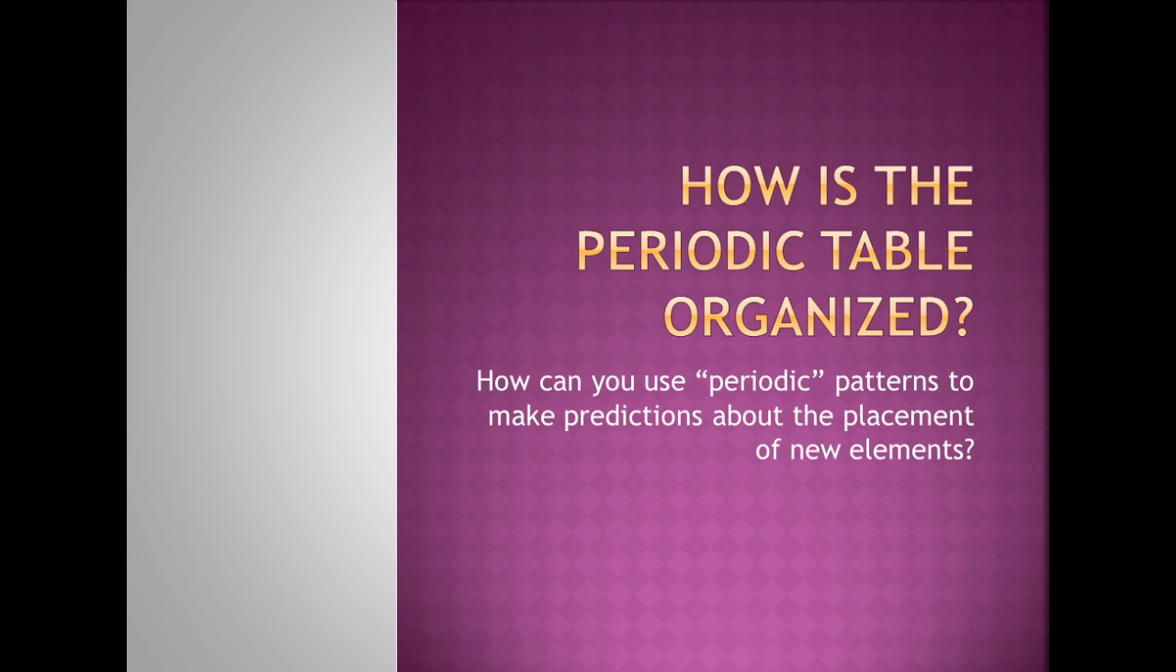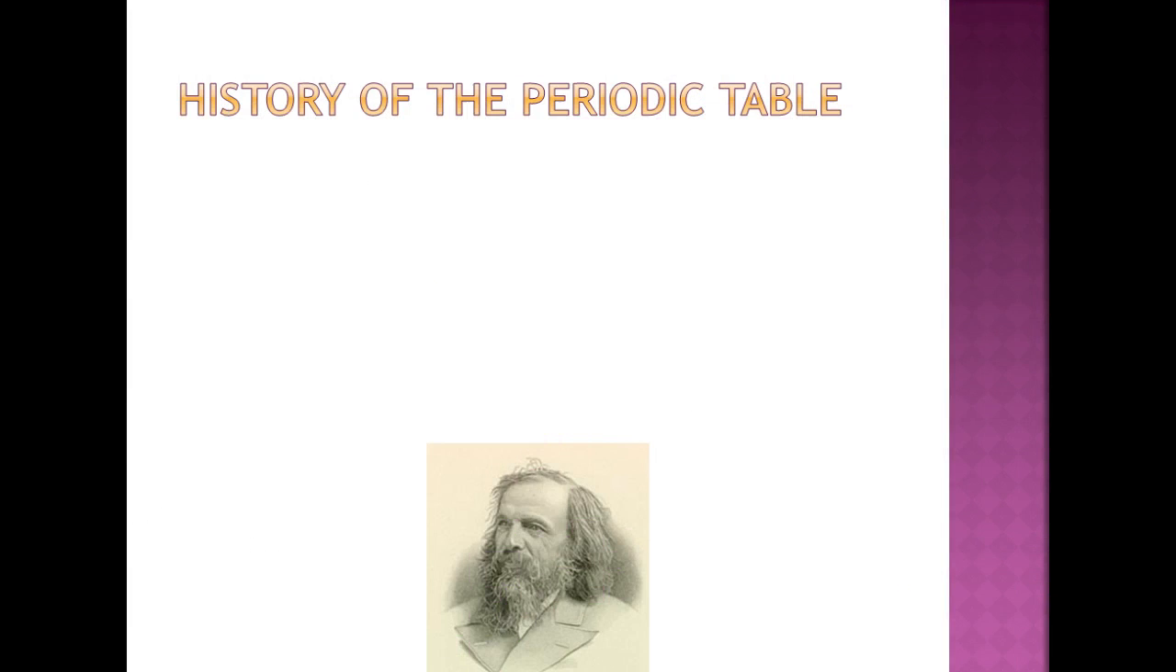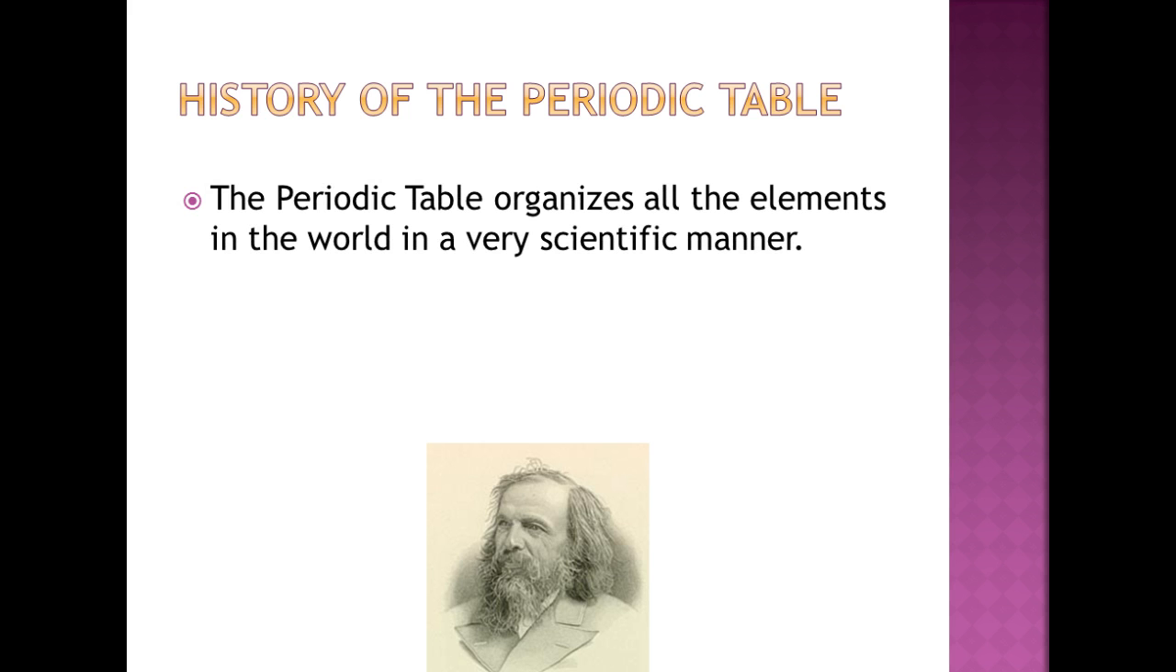Okay, and there are some repeated patterns on the periodic table, and you need to know what those are and be aware that we can use those patterns to figure out the properties of elements, ones that we know and ones that we have yet to discover. All right, I'll give you a little history of the periodic table. The periodic table organizes all the elements in the world in a very scientific manner.